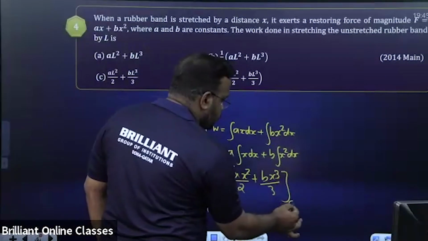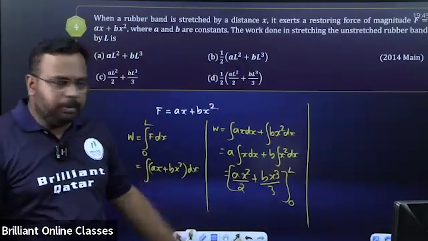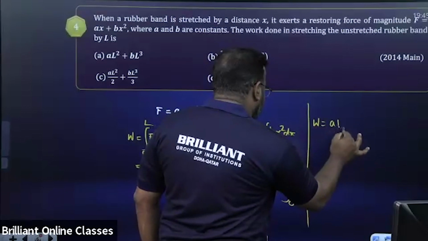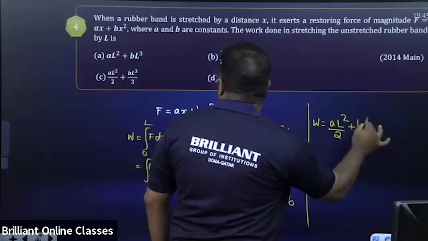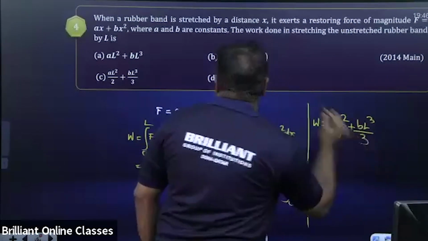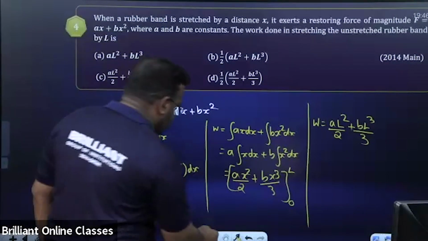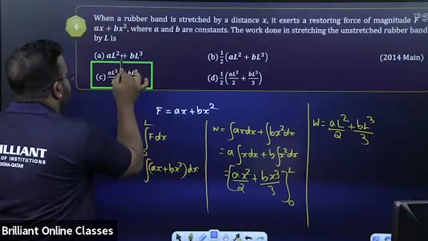What are the limits of integration? 0 to L. The lower limit is 0, so there's no need to put it, only the upper limit. You can substitute and you'll get the answer. W is equal to a L square by 2 plus b L cube by 3. Which is the right option? It's option C. Is it okay or not?